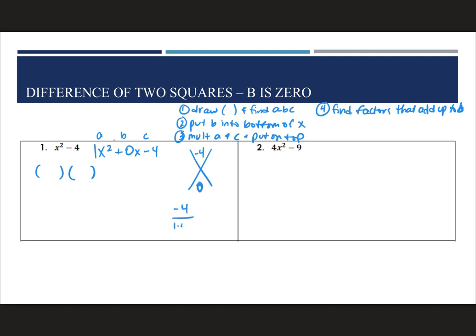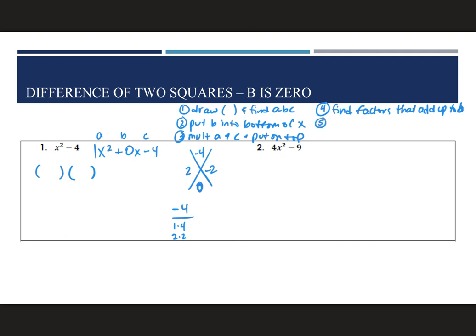So I've got 1 and 4. That doesn't give us 0. But 2 and 2 would give us 0, because one's going to have to be positive and one's going to have to be negative, because they have to multiply to give us a negative number. So we're going to do 2 and 2, and one of them is going to be positive and one of them is going to be negative.